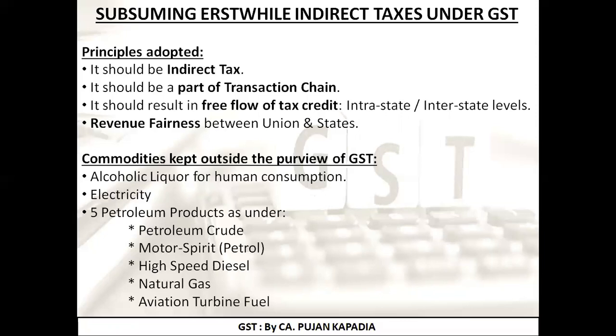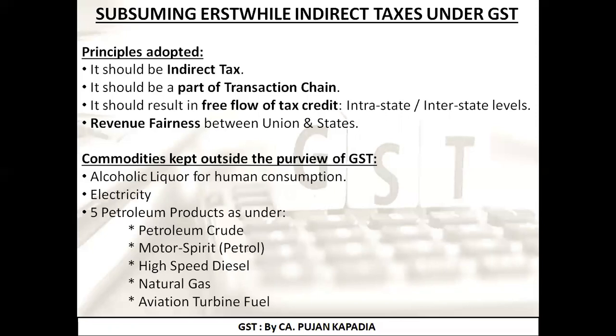But what I will say is, sir, to sell this particular product on which I need to pay 15 rupees tax, I had already paid 5 rupees tax previously. As a result of which, the government is going to tell me, sir, your liability was 15 rupees, of which you have already paid 5 rupees. So you can deduct those 5 rupees, and you now need to pay me 15 minus 5, that is 10 rupees.